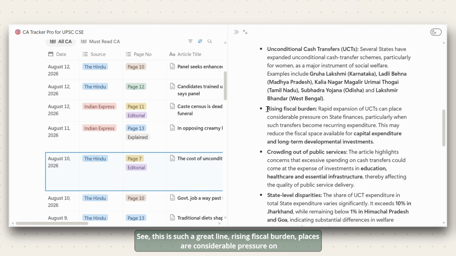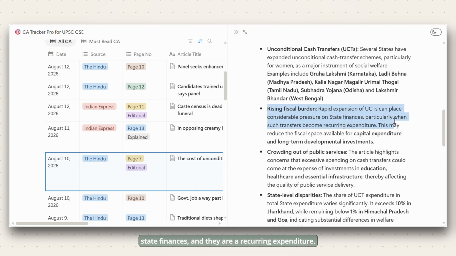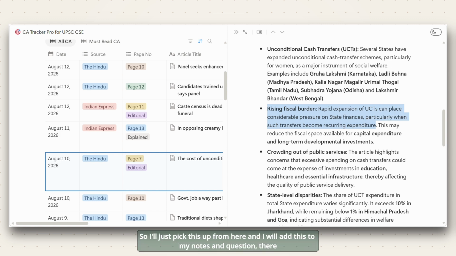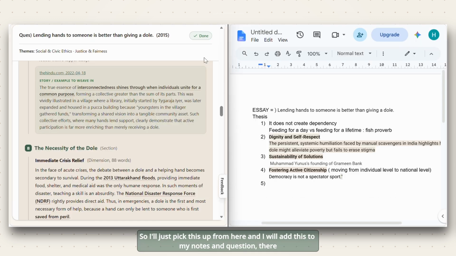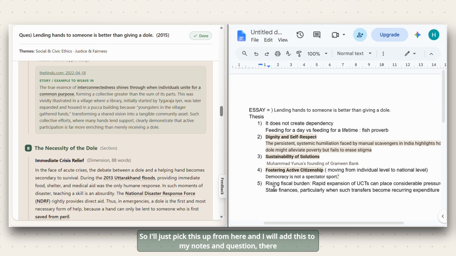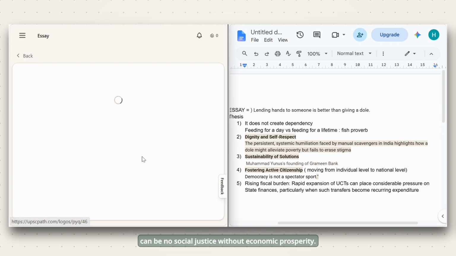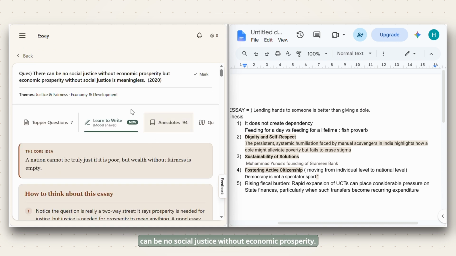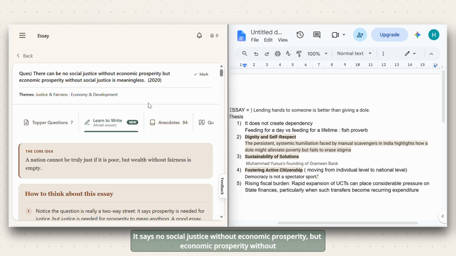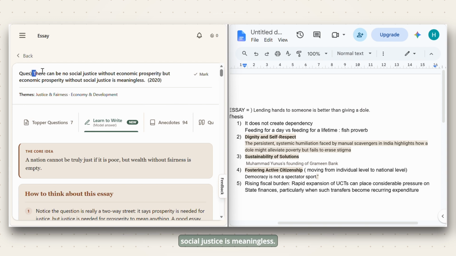See, this is such a great line. Rising fiscal burden places a considerable pressure on state finances, and they are a recurring expenditure. So I'll just pick this up from here and I will add this to my notes. And the question: there can be no social justice without economic prosperity, but economic prosperity without social justice is meaningless.